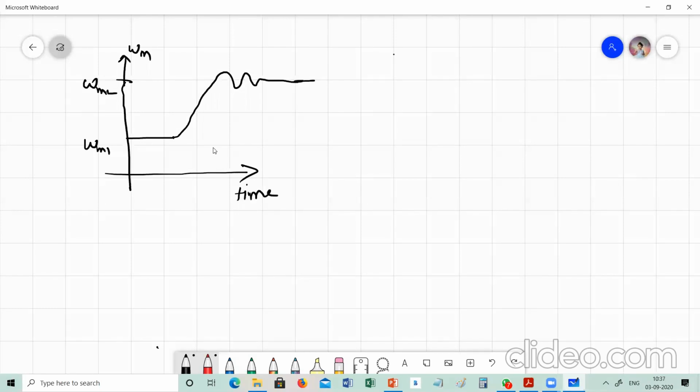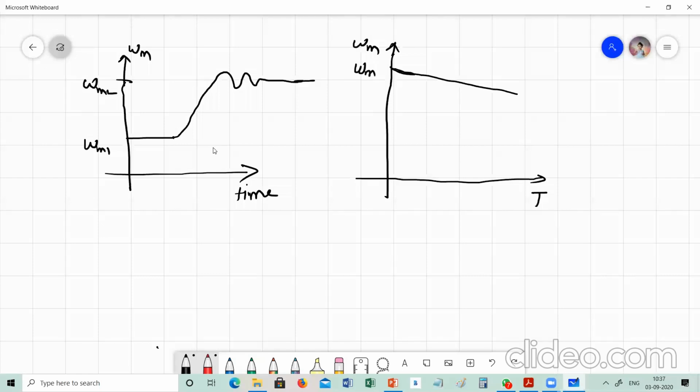So consider the example of a DC shunt motor. You know the speed torque characteristic of a DC shunt motor is like this. It has a drooping characteristic. The y-axis is omega m and the x-axis is the torque. Suppose at this point when there is no load, the speed is omega m0.